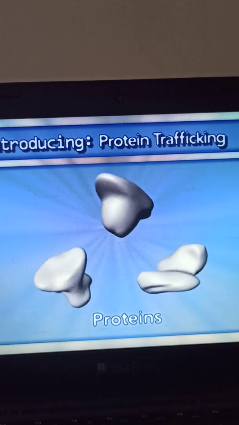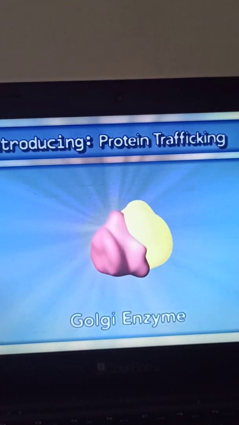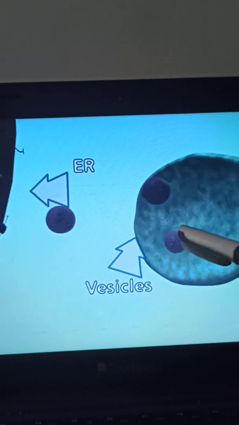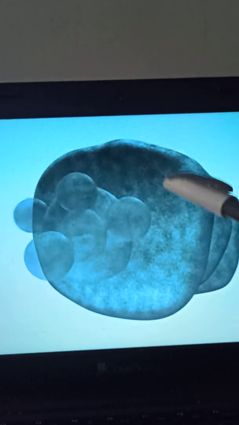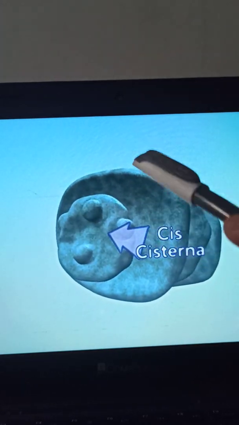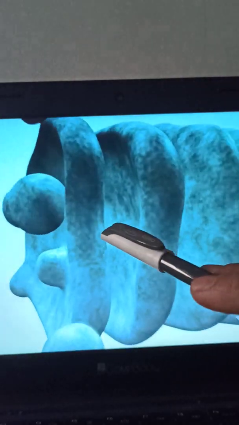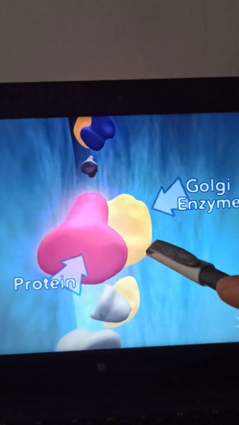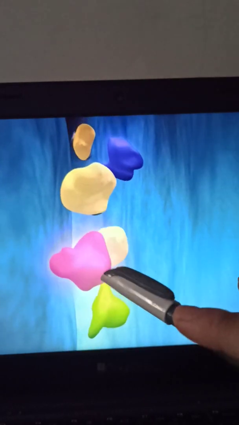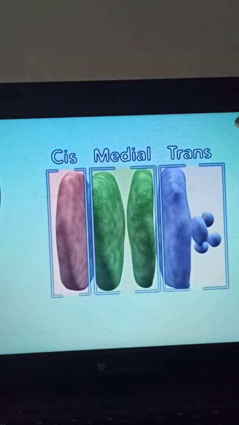So these are the proteins which are present in the endoplasmic reticulum. They transfer from the endoplasmic reticulum to the Golgi apparatus in the form of vesicles. Vesicles are small drop-like structures, and they enter inside the Golgi apparatus. Here, the actual packaging of the proteins, lipids, everything takes place with the help of different types of enzymes, the important Golgi enzymes, and with the help of these enzymes they undergo a process, and these proteins will then transfer to different parts of the cell, right?